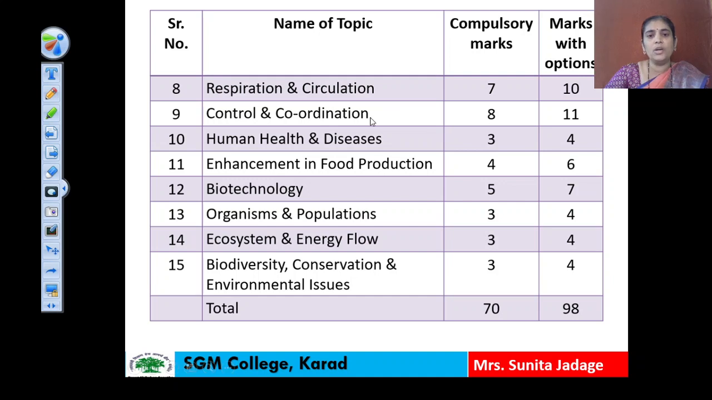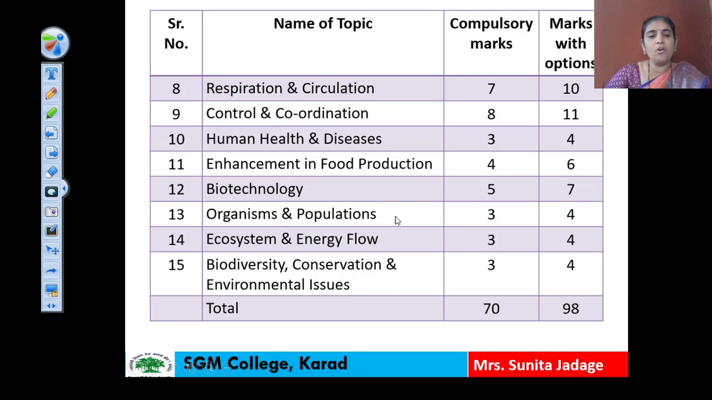Then control and coordination, 8 marks are compulsory and 11 marks with option. The 10th topic is human health and diseases, for 3 marks and with option 4 marks. 11th topic, enhancement in food production, 4 compulsory marks and with option 6 marks. Next topic is biotechnology, which has 5 compulsory marks and with option 7 marks.